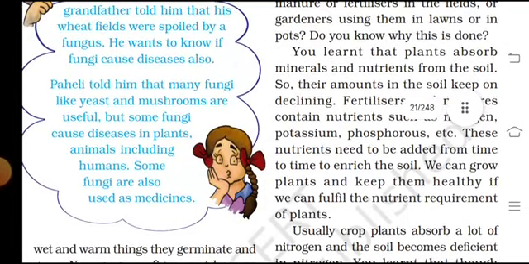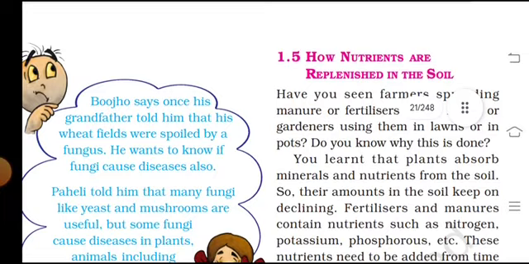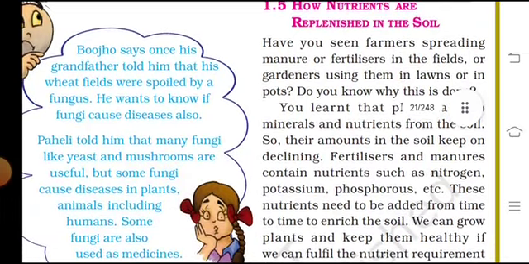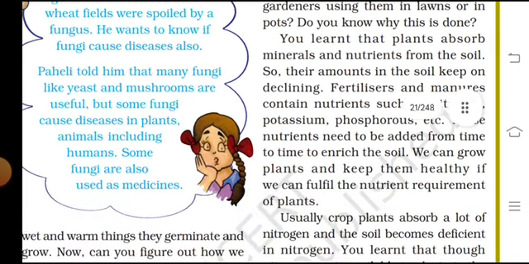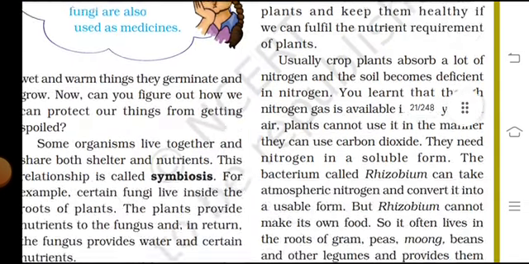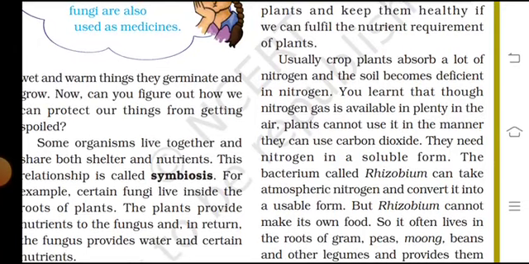You have seen farmers using fertilizer and manure in the field. Usually crop plants absorb a lot of nitrogen from the soil, because of which it becomes deficient in nitrogen.